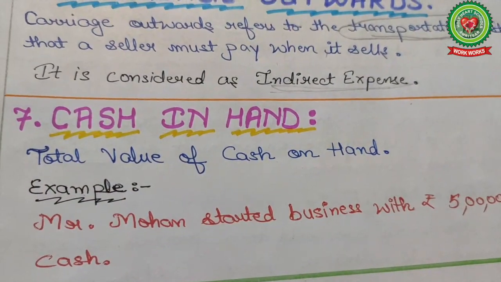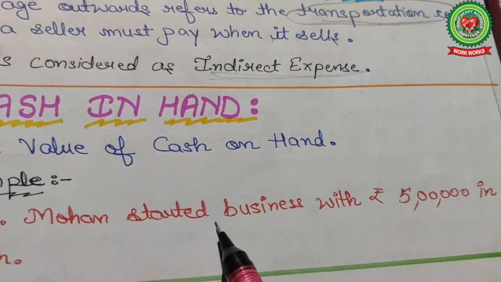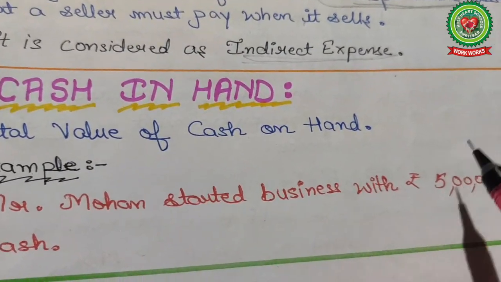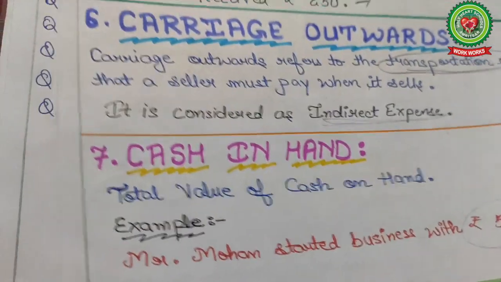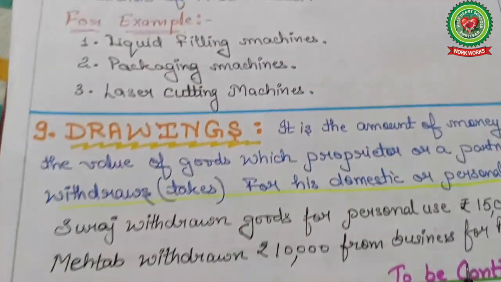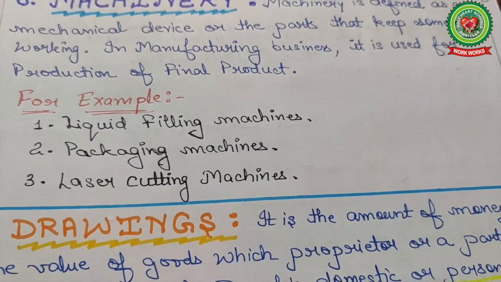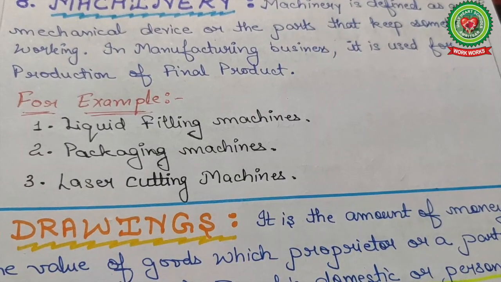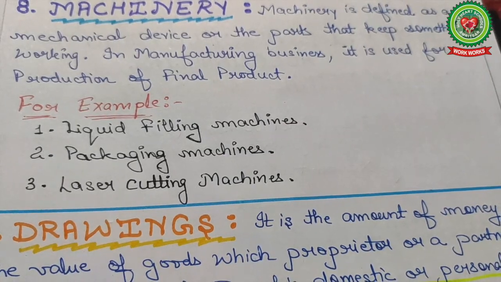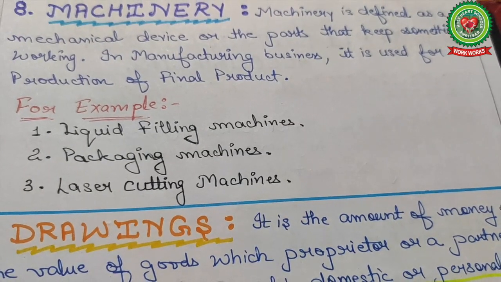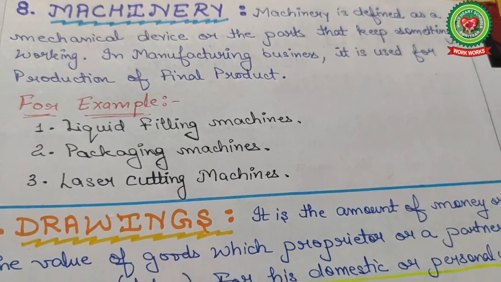Now the next point is cash in hand. Total value of cash on hand. For example, Mohan started business with 5 lakh in cash, so 5 lakh is considered as cash in hand. Next part is machinery. Machinery is defined as a mechanical device or the parts that keep something working. In a manufacturing business, it is used for production of final products, like, for example, liquid filling machines, packaging machines, laser cutting machines. These are all assets of the company.